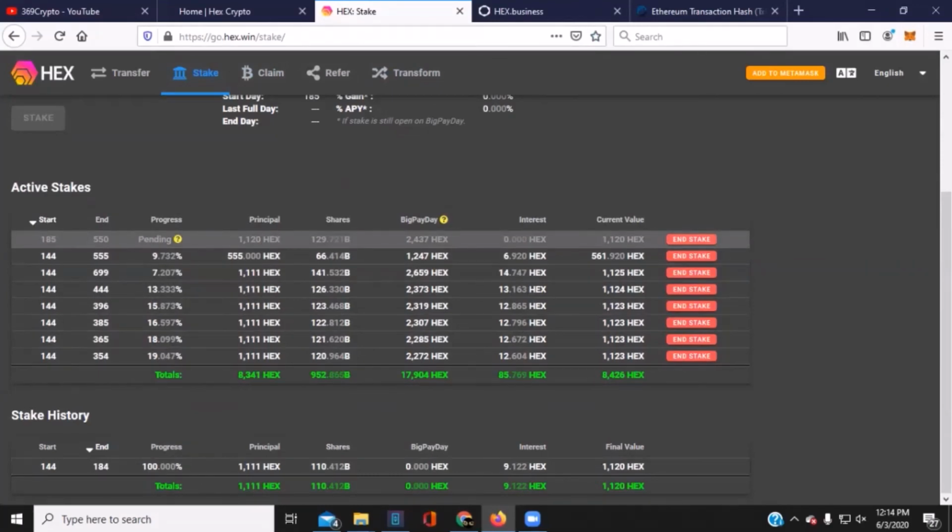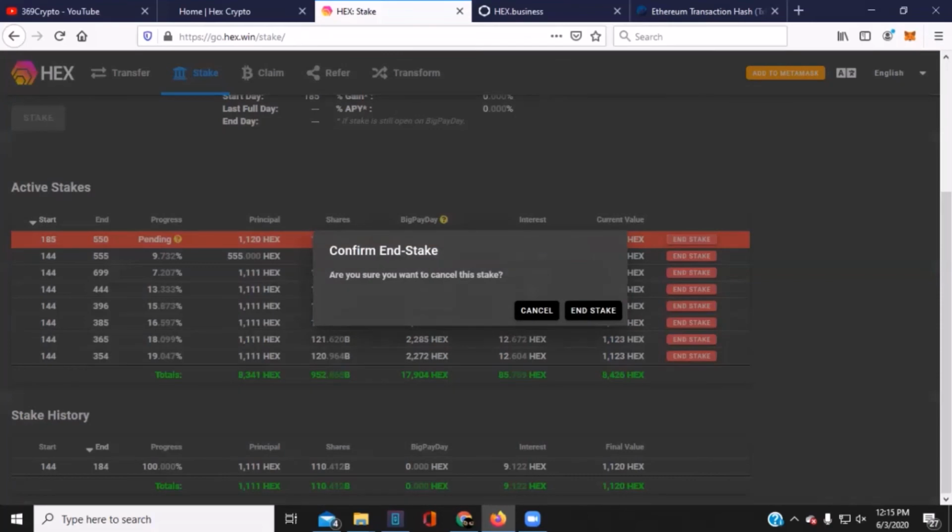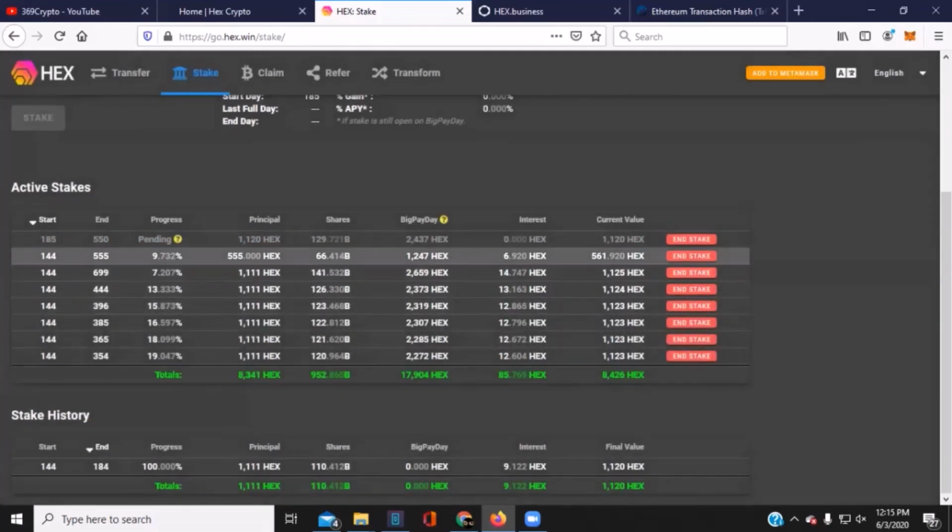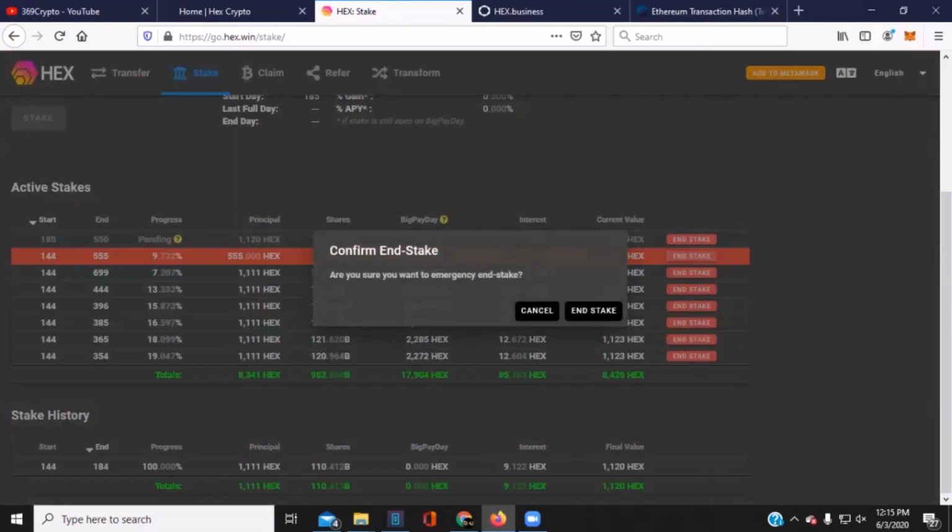Now, if I want to end this now, it is okay to end this while it's pending. I'll explain that for 1 second. Emergency end stakes. If I want to end this one, this is called an emergency end stake or an EES. That will incur many, many penalties for getting out early. Think about the bank.